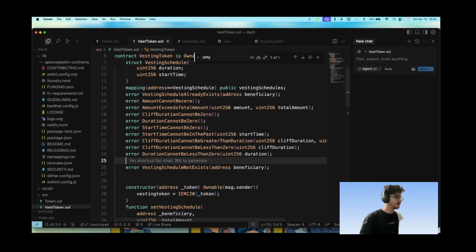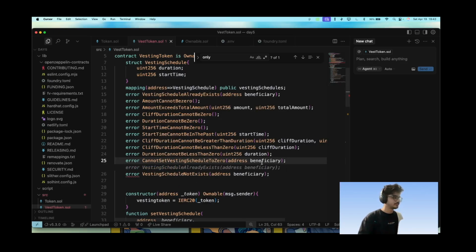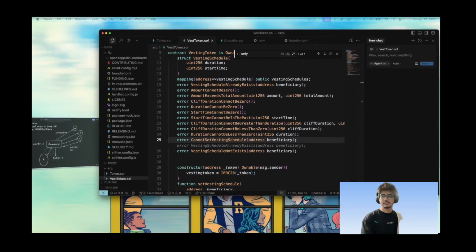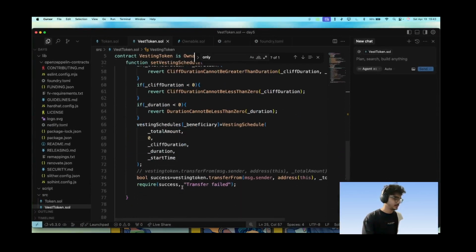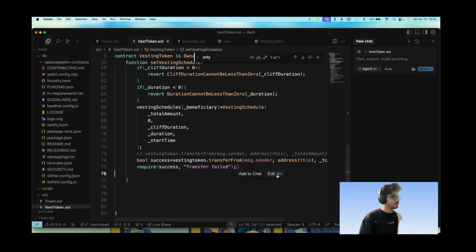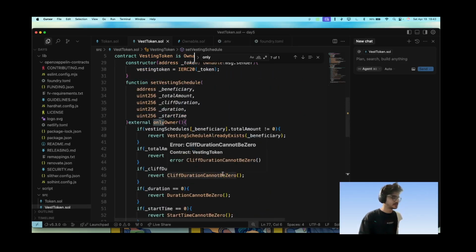So let's say error, cannot set vesting schedule. So require will be failing, and this will be the function that sets the vesting schedules.